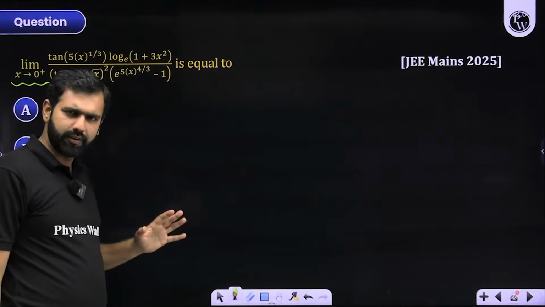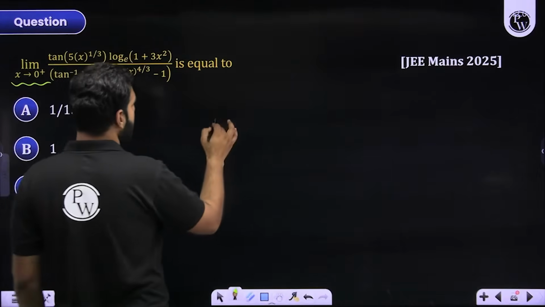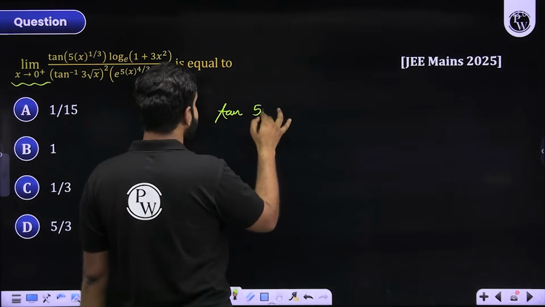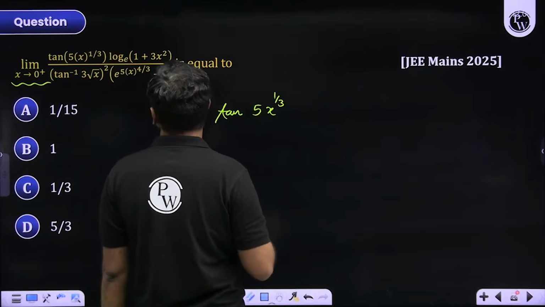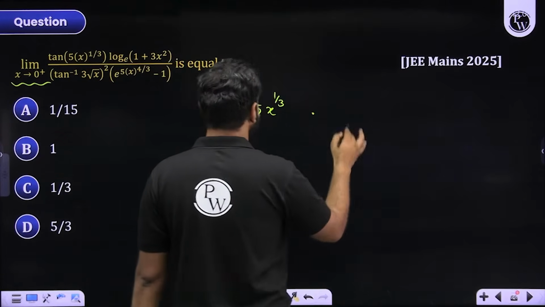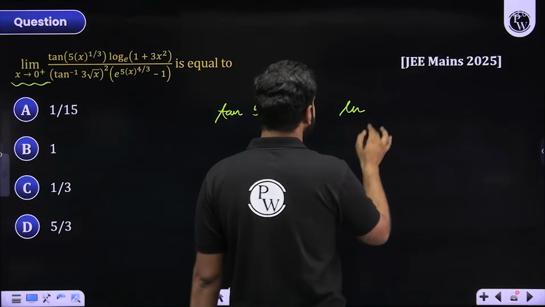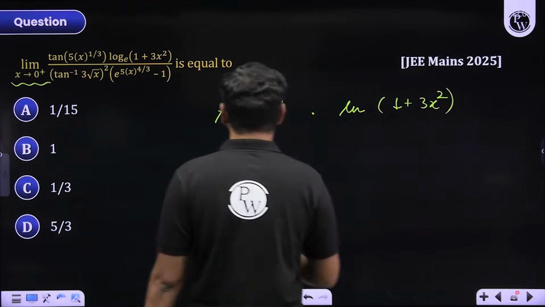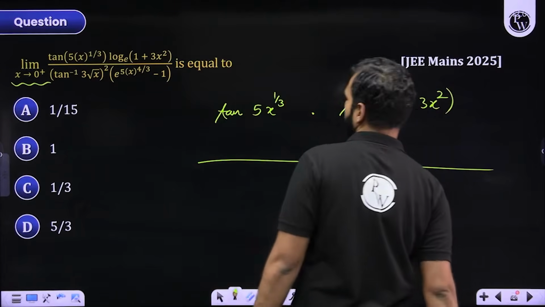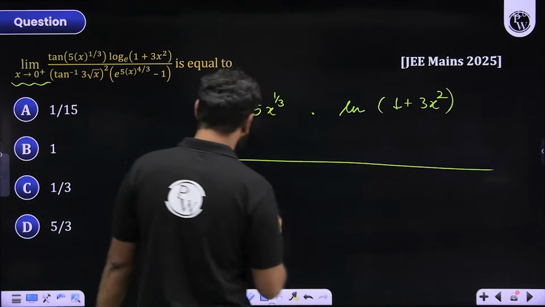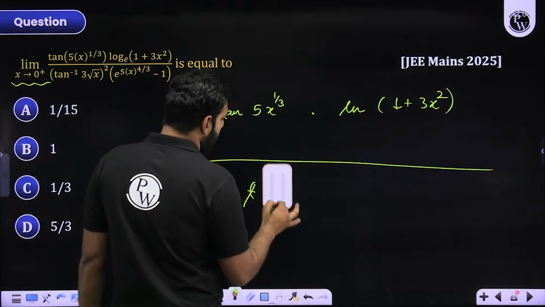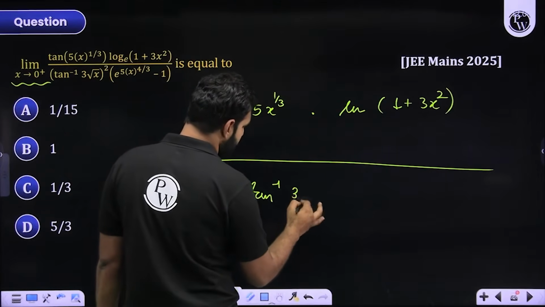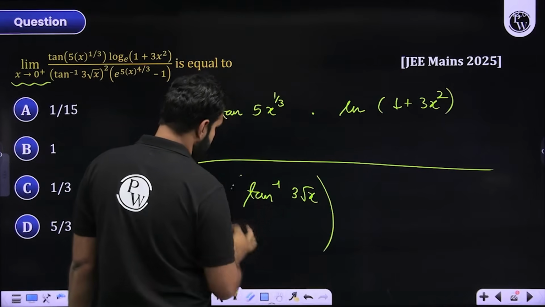We'll be using a lot of things here, but let me first of all write this expression. So we are dealing with tan of 5 times x to the power 1 by 3. Then I have another expression, which is ln of 1 plus 3x square. Whole divided by this expression, the entire expression is divided by tan inverse of 3 root x, whole squared.